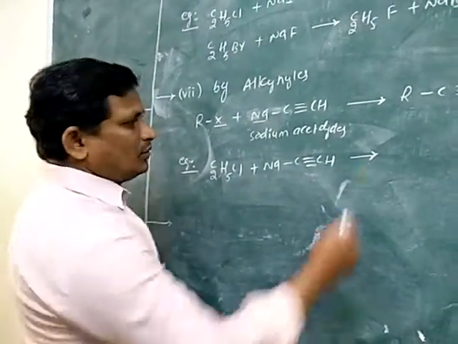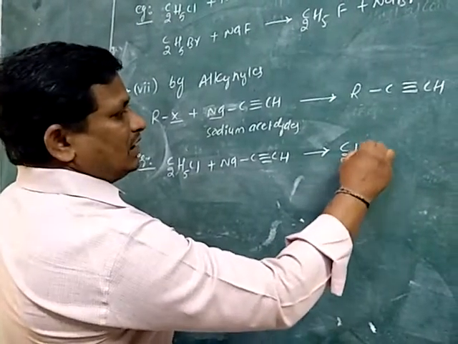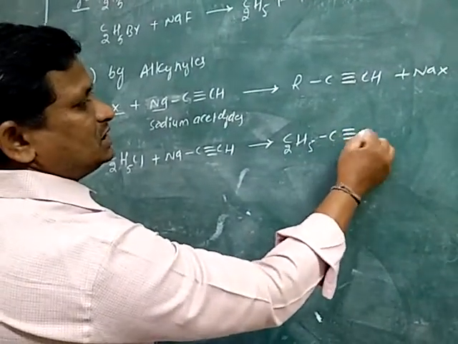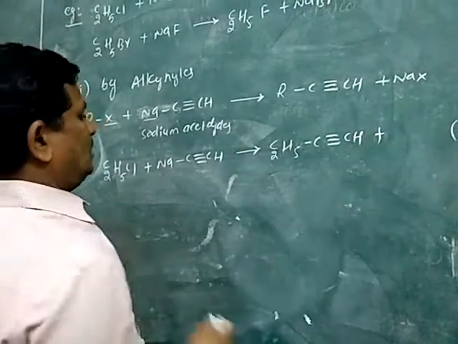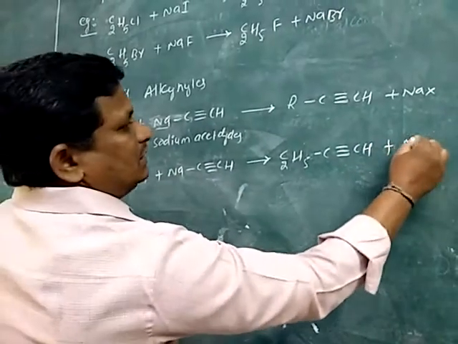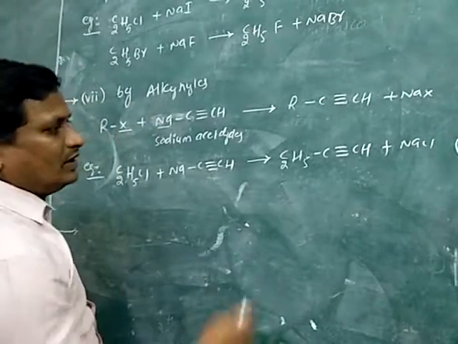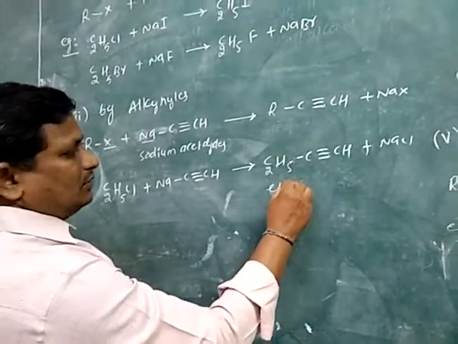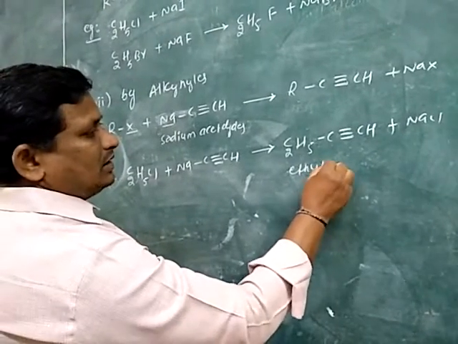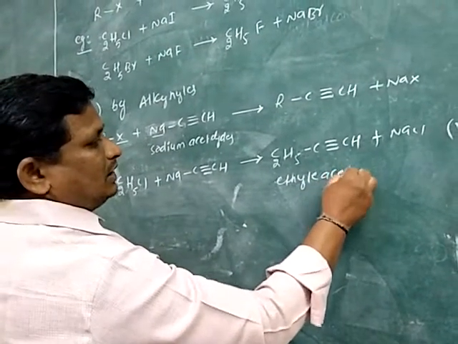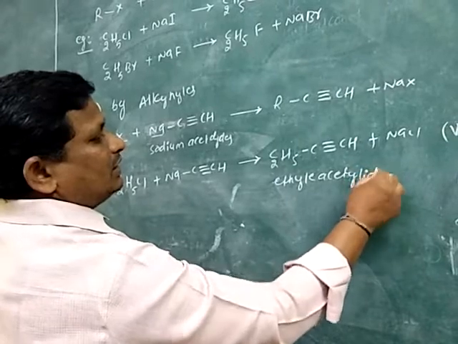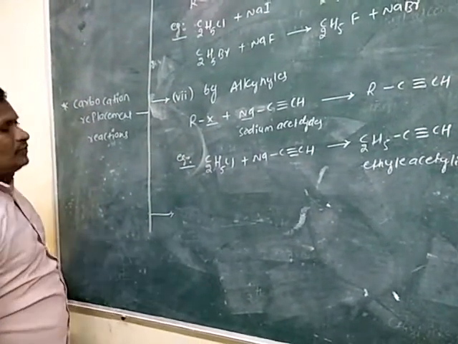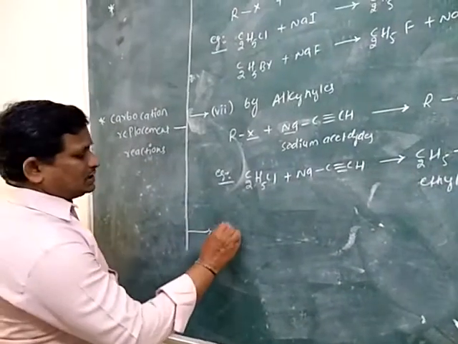The obtained compound is C2H5 single bond C triple bond CH, plus Na combines with Cl, it gives NaCl. The obtained compound is ethyl acetylide.